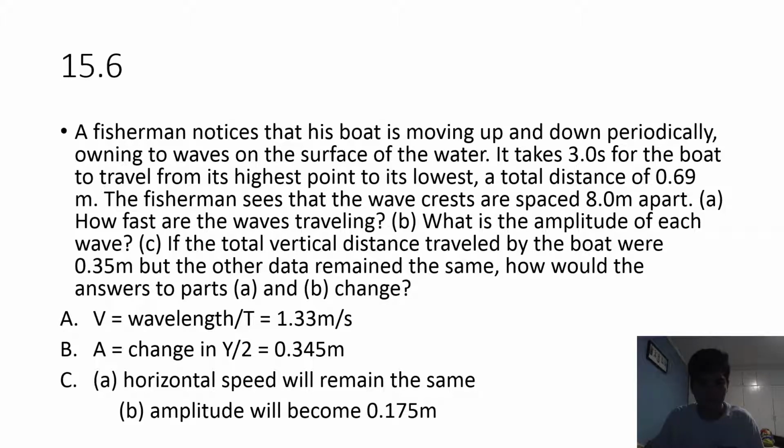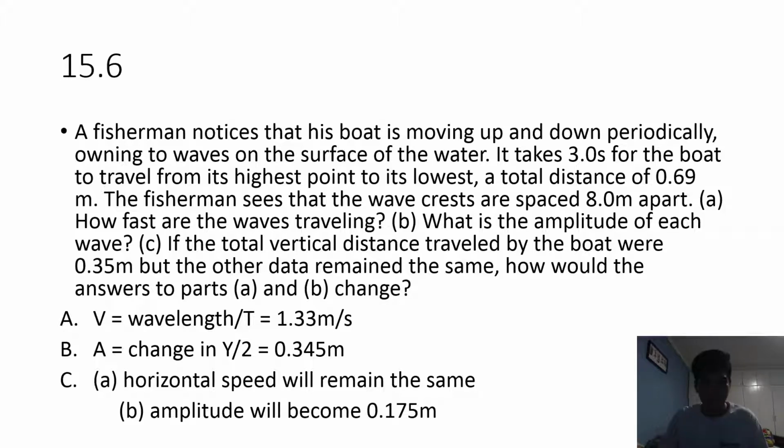So, A. Speed is wavelength over period. We will double the period since it's only the time it takes for the boat to travel from its highest point to its lowest, not highest point to highest point, which is crest to crest. That is the measurement of period. So it will be 8 meters over 6 seconds. This will give us 1.3 meters per second.